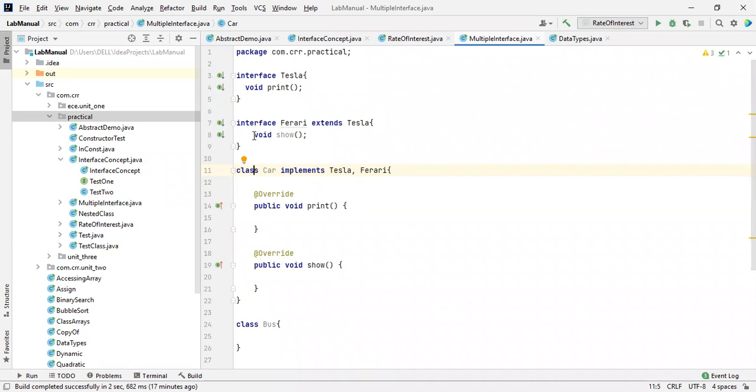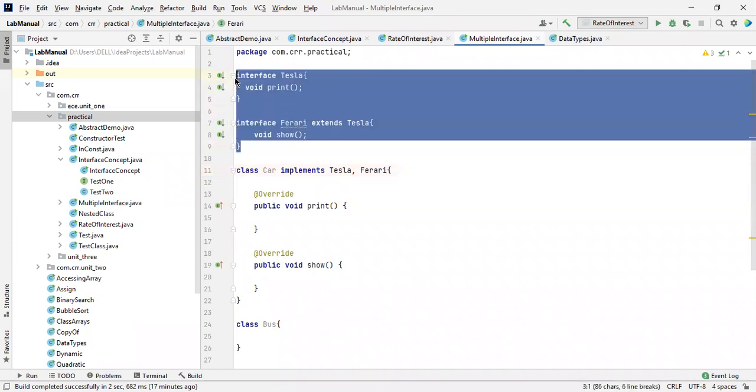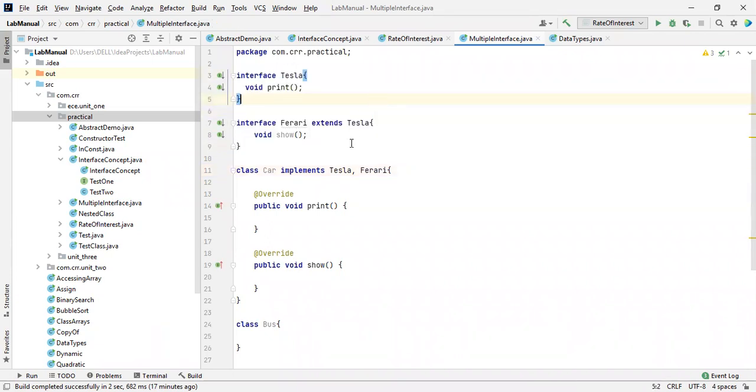We are considering these two as base interfaces, and then I'm going to implement this. If these two things are classes and I mention the class name over here, it throws an error that multiple inheritance is not possible in Java. It throws the error. This is how we achieve it.